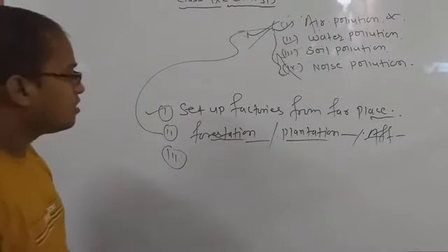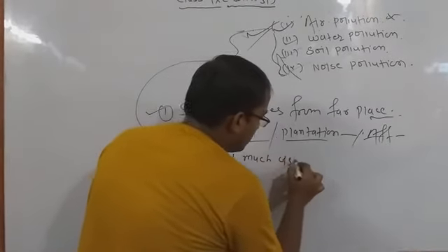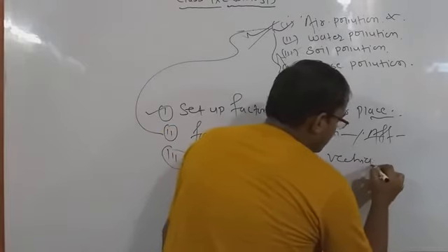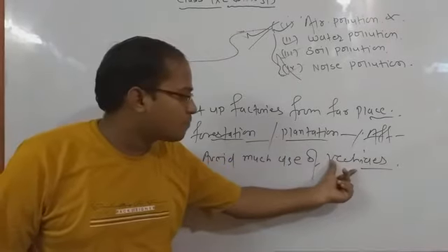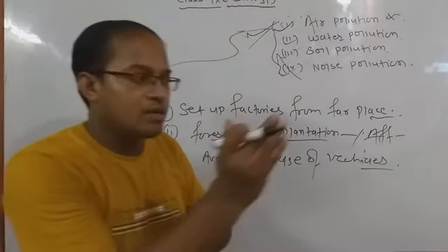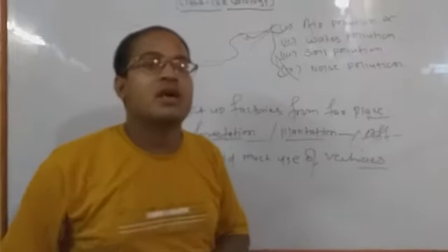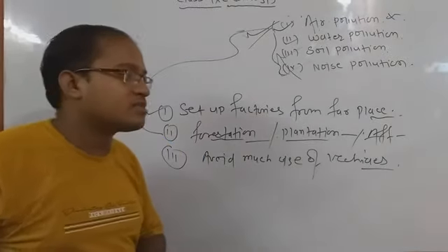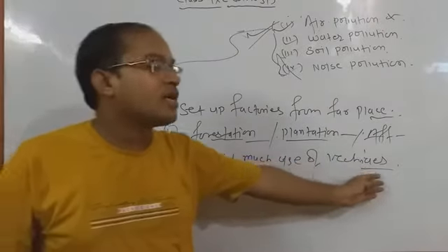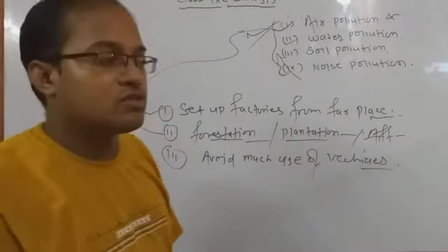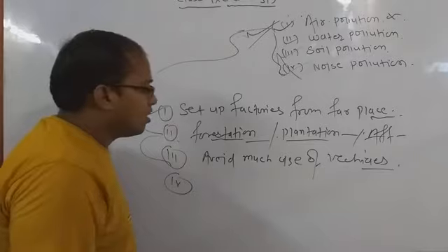Third step, we have to discuss that we should avoid much use of vehicles. Okay, जहाँ जरूरत हो, ठीक है, we have to make less use of vehicles, because जहाँ पे हमें पास के लिए जाना है, we have to use bicycle in place of bike or car, because bike and car also release several types of smoke and gases from their body parts, and they also lead to air pollution. So in place of vehicles and bike, we have to use bicycles for short duration and short distance travel.